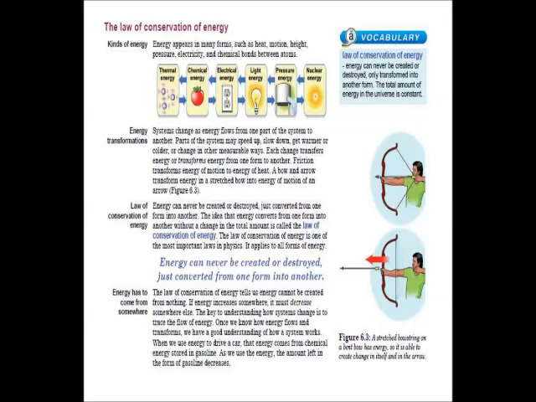Friction transforms energy of motion to energy of heat. A bow and arrow transforms energy in a stretched bow into energy of motion of an arrow. Figure 6.3. Energy can never be created or destroyed, just converted from one form into another. The idea that energy converts from one form into another without a change in the total amount is called the law of conservation of energy.